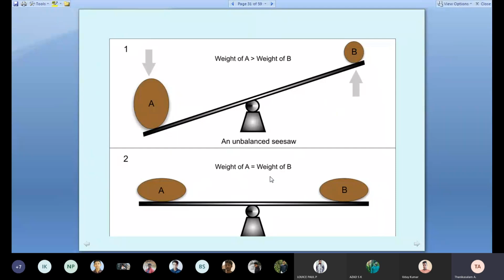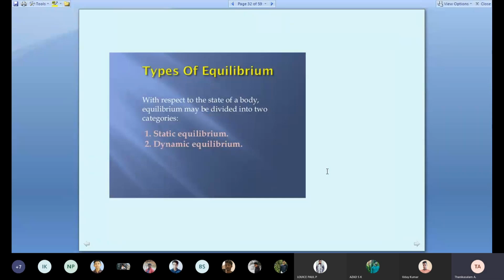Generally, all bodies are in an equilibrium state. You see the fan that is not switched on. The fan is hanging; its weight is generally 5 kg or 2 kg, and it is held by a bolt and nut in the roof. That is static equilibrium. When the same fan is switched on and rotates at high speed, the fan is again stable. That is the second equilibrium. Students, there are two types: static equilibrium and dynamic equilibrium. In this unit, we are discussing static equilibrium, where even though force is applied, the body is at rest.